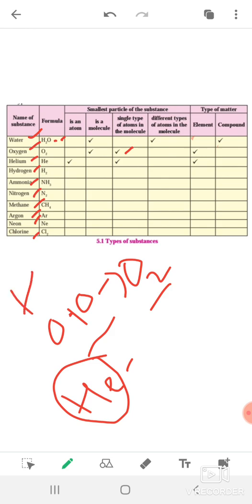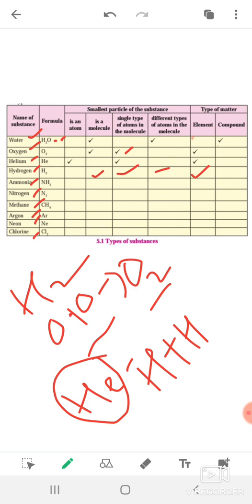Next is H2, that is hydrogen. H2, like O2, is made up of H and H. So it is a molecule. H2 is a molecule and has a single type of atom in the molecule. So this one is also an element, because an element is a pure substance which has the same type of atom in it.